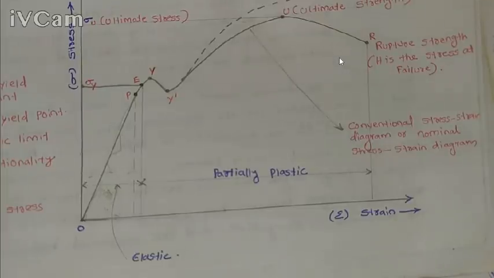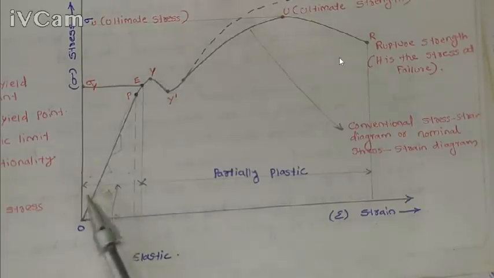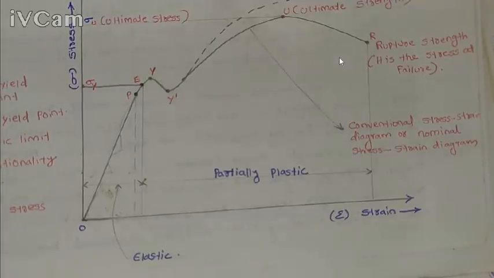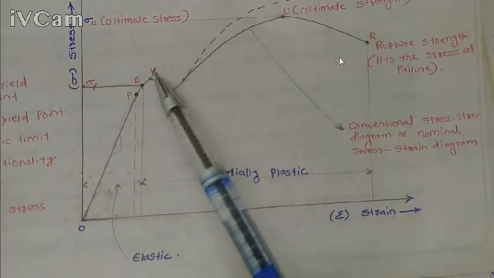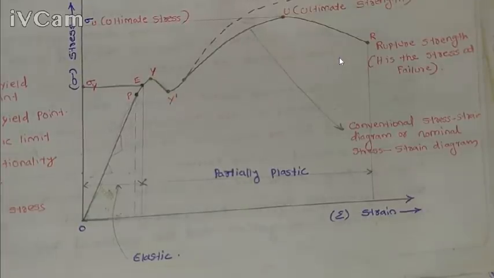Up to point Y, the stress increases and the strain also increases. But after Y, we can see the strain increases without any increase in stress, and we get this point Y dash, the lower yield point.